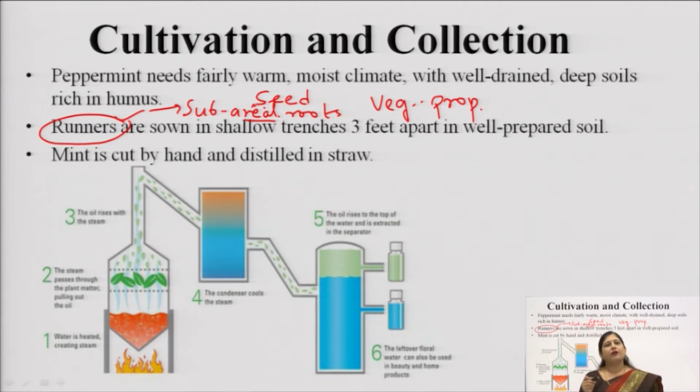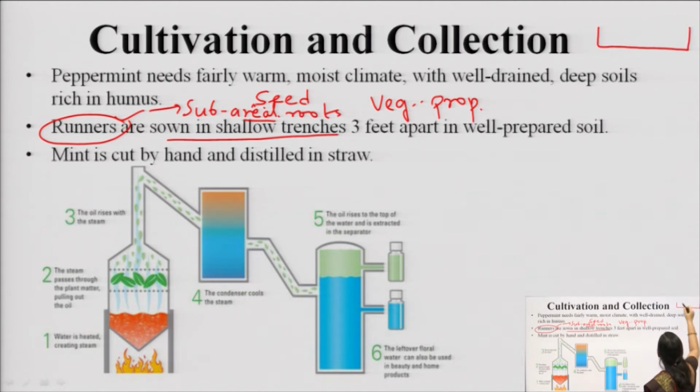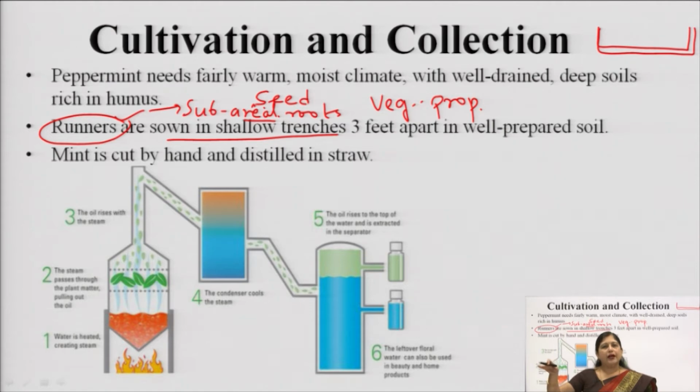So that is why runners are preferred, and they are sown in shallow trenches, meaning shallow beds are made in the fields, so that water can be retained there and the runners can germinate roots easily. They are placed around 3 feet apart from each other.